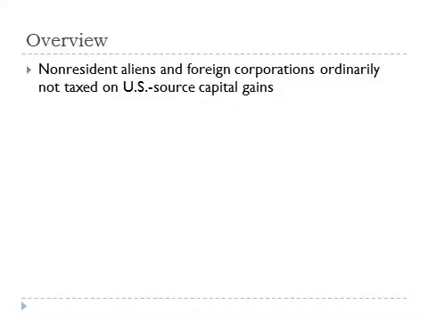Here's an overview of the special rules for U.S. domestic taxation of gains or losses from dispositions of U.S. real property interests. Foreign taxpayers, that is, non-resident aliens and foreign corporations, are generally not taxed on U.S. source capital gains.